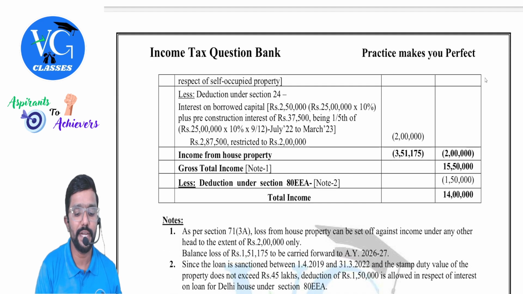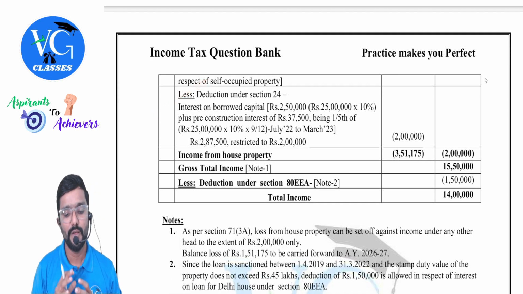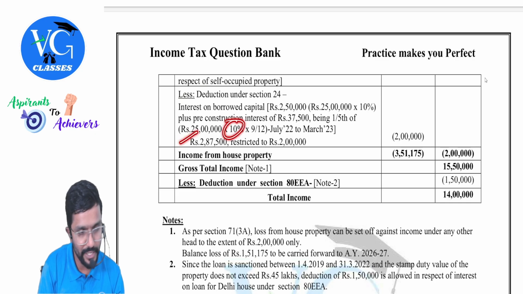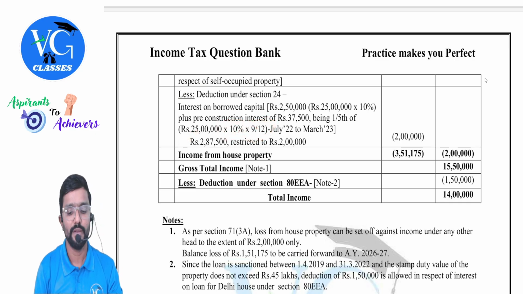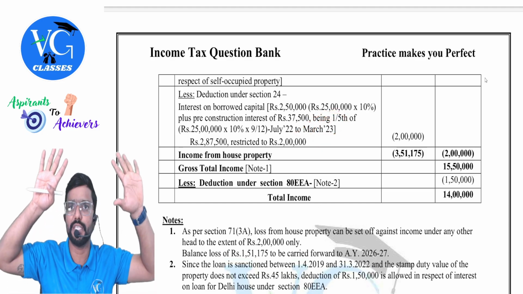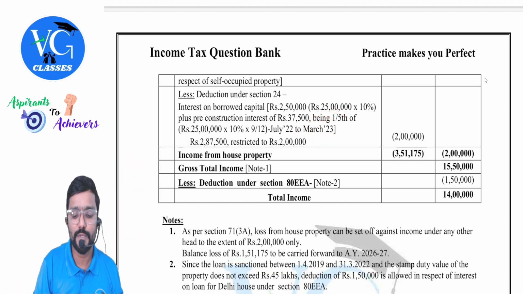Self-occupied property, we will straight away focus only on interest. What is the interest for pre-construction period? 9 months interest you calculate. 9 months interest, 25 lakh into 10% into 9 by 12. That is July 2022 to March 2023, 9 months. I already showed the calculation. So it comes to how much?